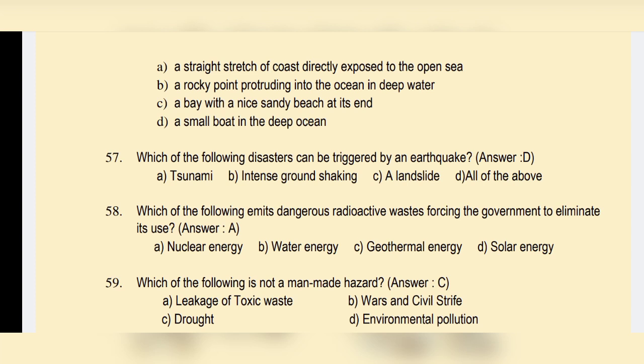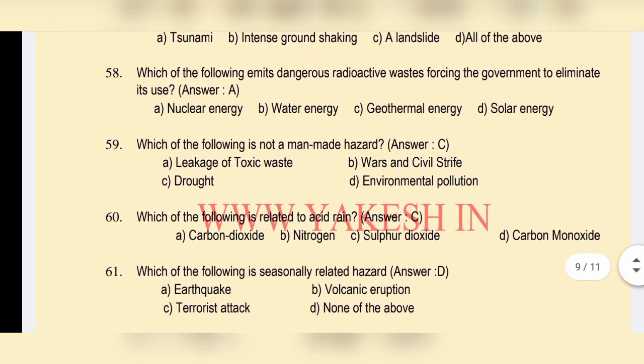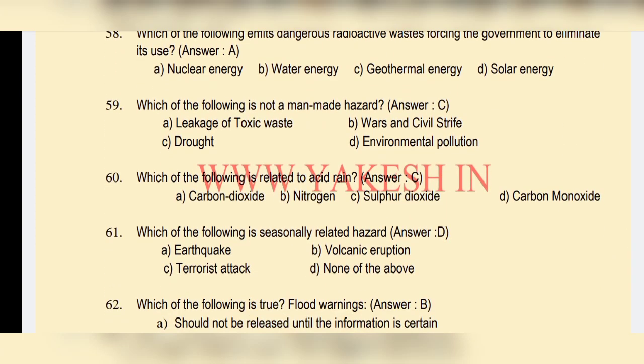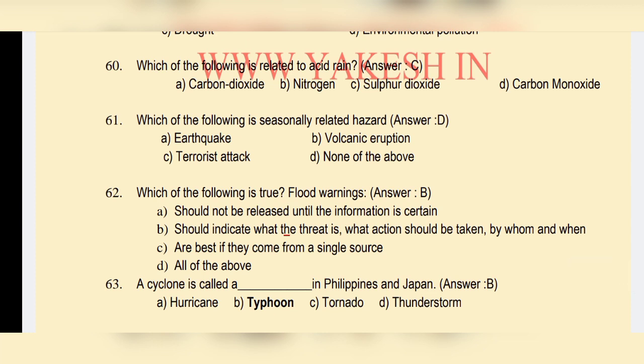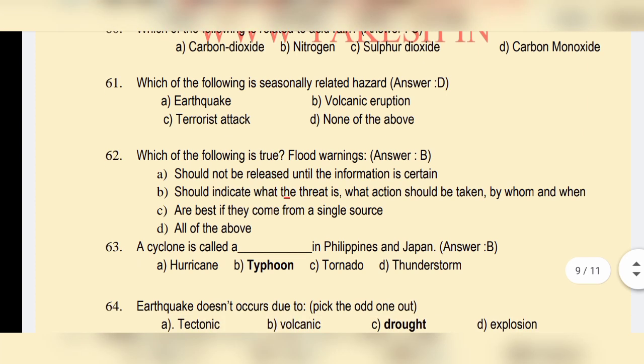Which of the following emits radioactive waste? Which of the following is not a man-made disaster? Option C. Which of the following is related to acid rain? Option C, sulfur dioxide. Which of the following is a seasonally related hazard? Option D, none of the above. Which of the following is true? Option B, a cyclone is called a typhoon in the Philippines and Japan.